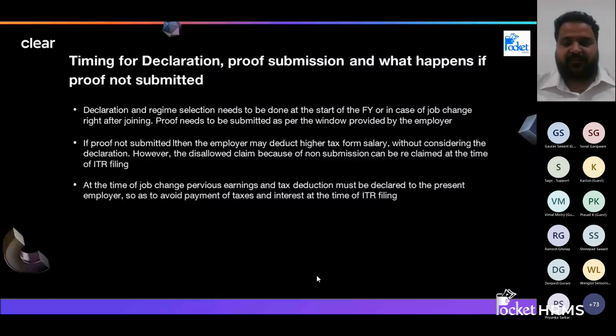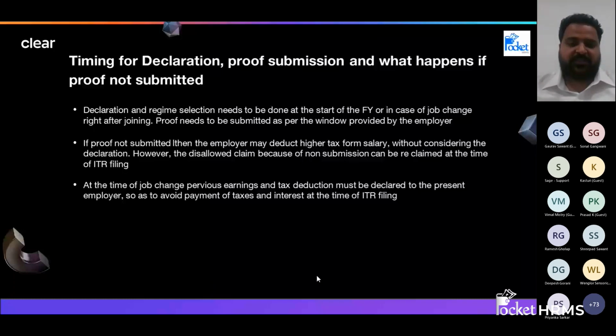But if you do not declare, first thing is they will charge you a higher amount of tax. Then you have to file your income tax return and claim the refund. This is the first issue you will face. Secondly, you have to enter manually whatever amount of investments you have made. The government may ask you, it is not sure, but if your file opens up, they may ask why you are declaring when your employer has not declared. Please submit the proof. So this is again one issue that may come. Please make sure that you submit the proofs in time.